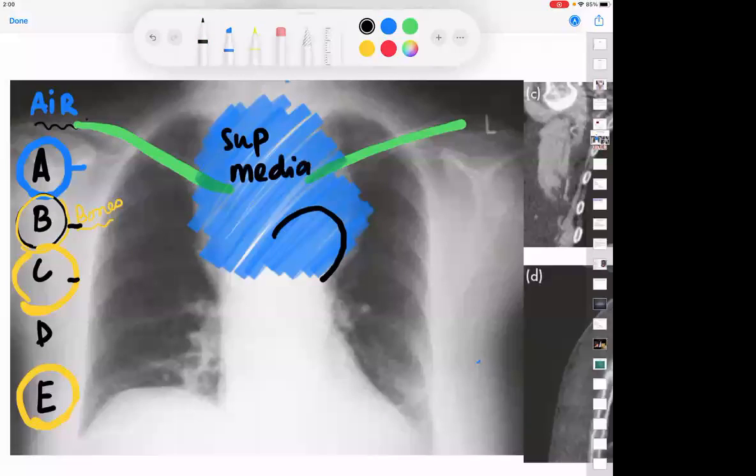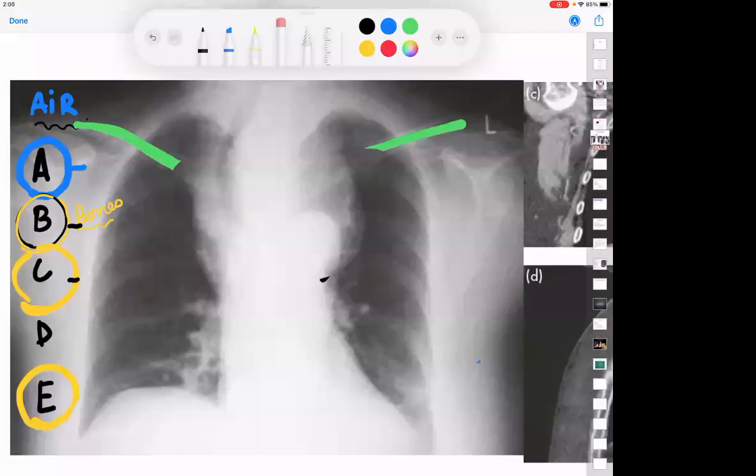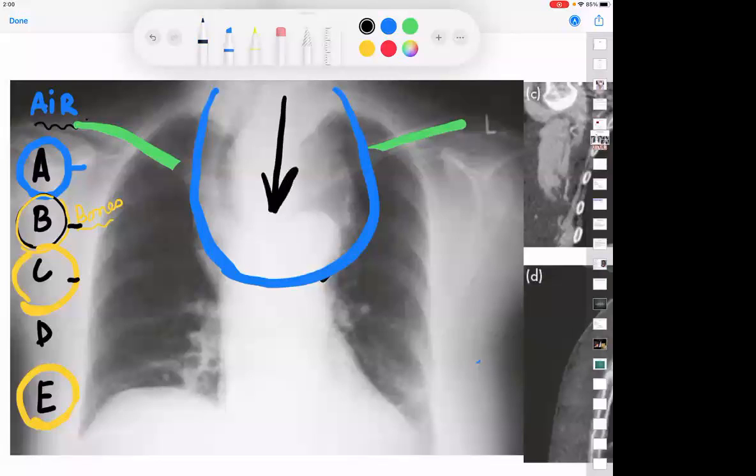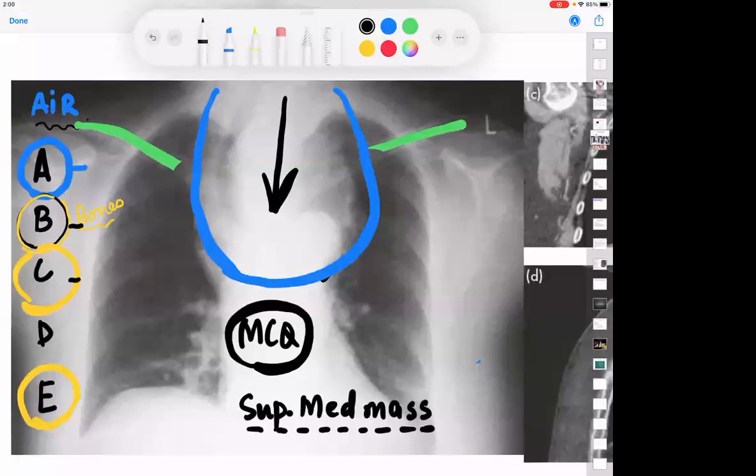If this is the superior mediastinum, what is the most common cause in which there is an expansion of the superior mediastinum? Something that is coming from above downwards. This is a common MCQ. What is the most common cause of a superior mediastinal mass? A goiter, or a retrosternal goiter. This comes as an MCQ.